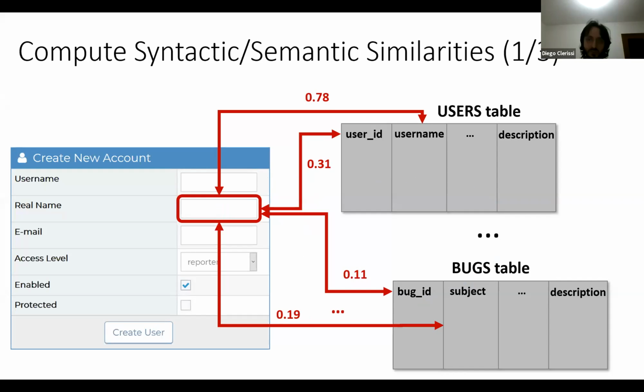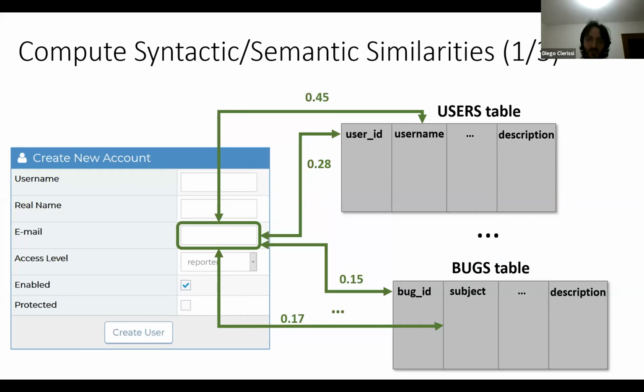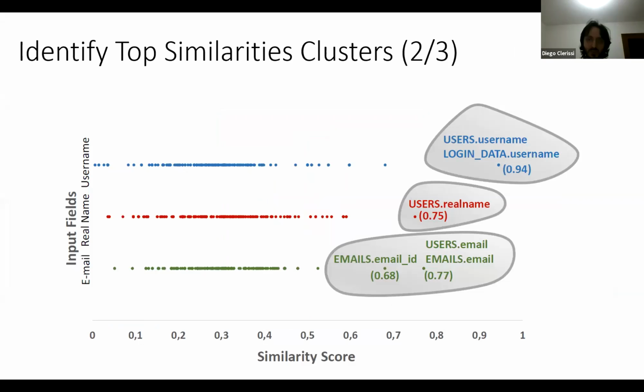For the second step, once we have computed all the similarity scores for all the input fields, which in these graphs are those on the left, we obtain these three different rows of blue, red, and green dots, that represent all the similarity scores between the input fields and all the database columns. What we do next is apply a DBSCAN clustering algorithm to detect the top quality cluster that will identify the best similarity score for each of these input fields. For instance, here we can see the username column associated with the username input field, and so on for the other two input fields.